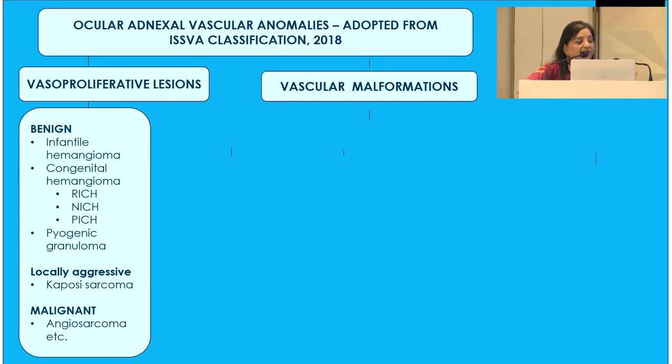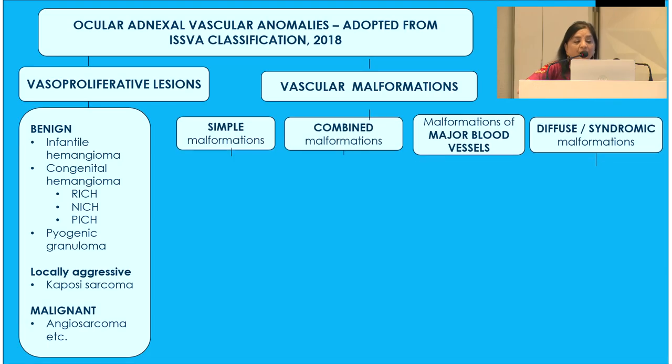Among the vasoproliferative, you have the benign, locally aggressive, and the malignant. The infantile hemangiomas and congenital hemangiomas, they come under benign. And locally aggressive, you have Kaposi's and angiosarcoma. The vascular malformations, they could be simple, combined, and malformations of major blood vessels, and diffuse or syndromic.